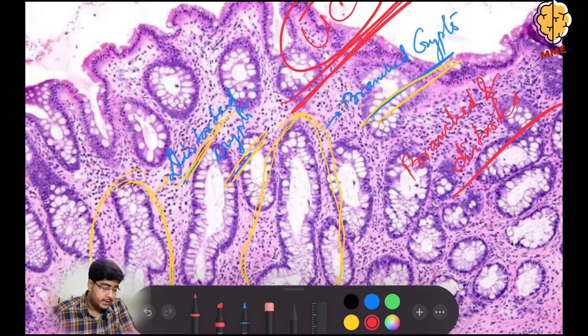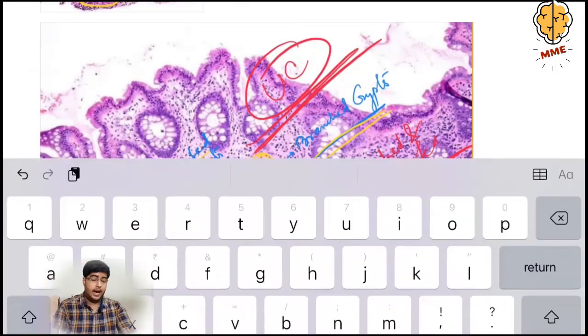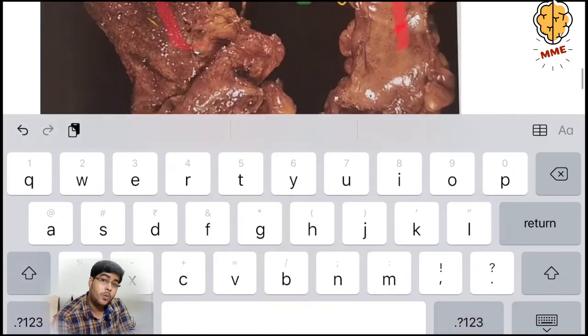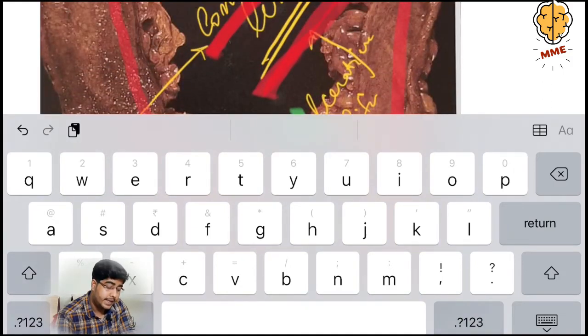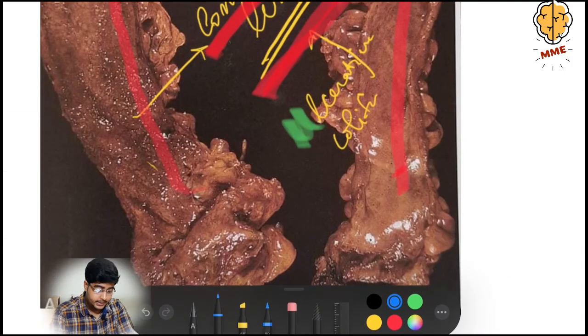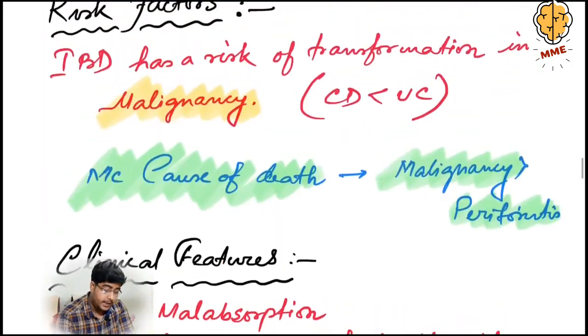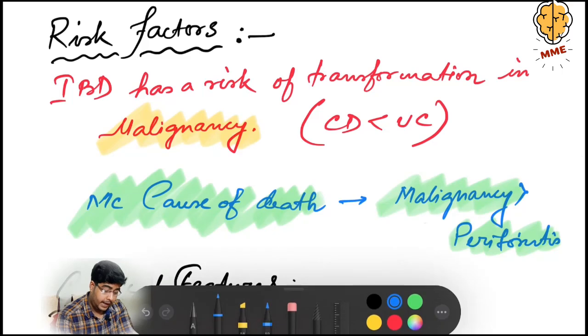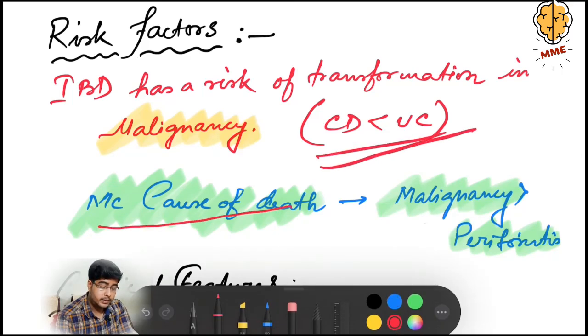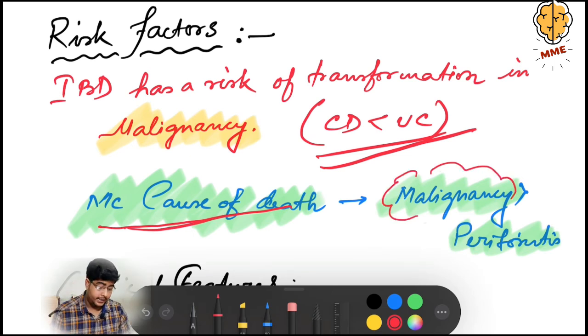Now the risk factors. The risk factor for any IBD is transformation into malignancy. Ulcerative colitis has more chance of transforming into malignancy than Crohn's disease. And the most important cause of death in case of any IBD is malignancy. Death due to malignancy is more than peritonitis.